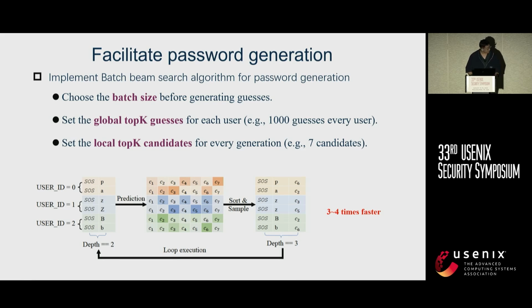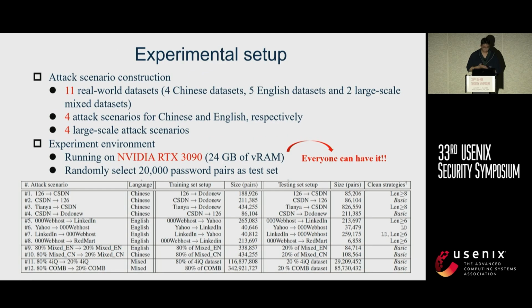So in this way, our generation algorithm could achieve 3 to 4 times faster than the normal generation process. Of course, to comprehensively compare our model with existing models, we employ 11 real-world data sets, including 4 Chinese, 4 English, and 2 large-scale mixed data sets, and conduct 12 attack scenarios, including 4 Chinese, 4 English, and 4 mixed.